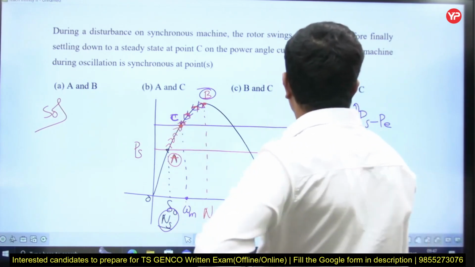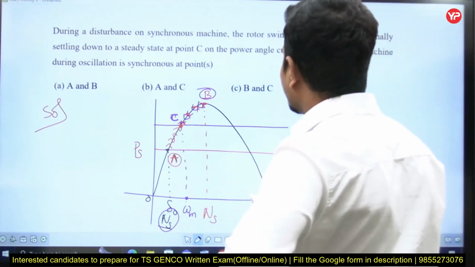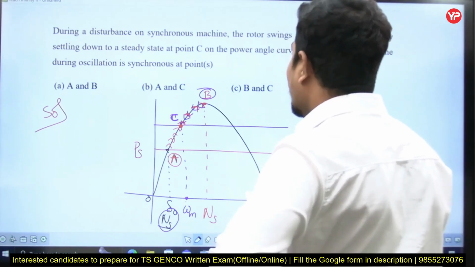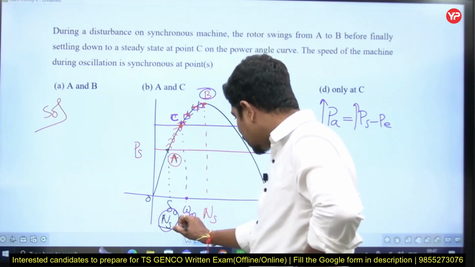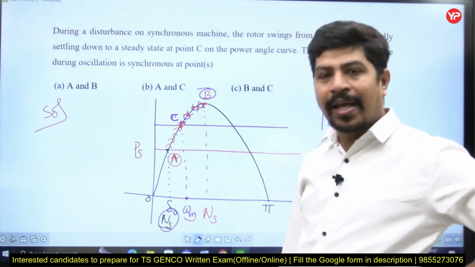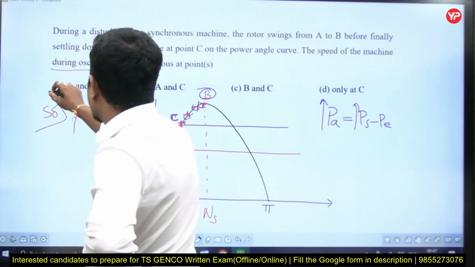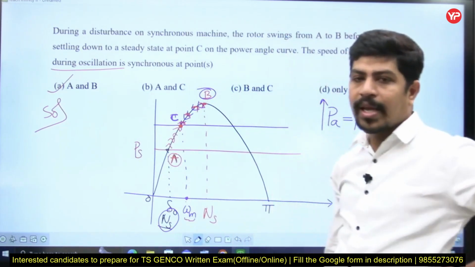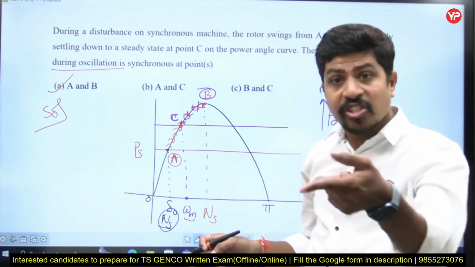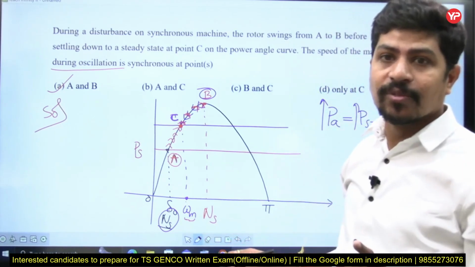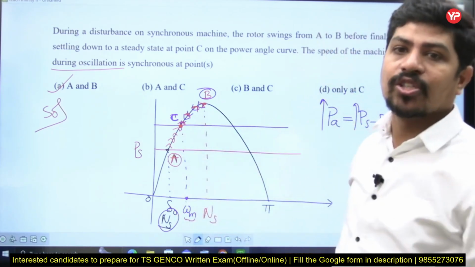Now look at the options. The speed of the machine during the oscillation is synchronous at the points, I can say A and B. Finally at steady state, it will also be at ns, but he is asking during oscillations. The option is A and B. At A synchronous speed, B also synchronous speed, but at steady state C also is at synchronous speed. Do not get confused. C will also be at synchronous speed at steady state, but that is at steady state. But he is asking during oscillation, right?